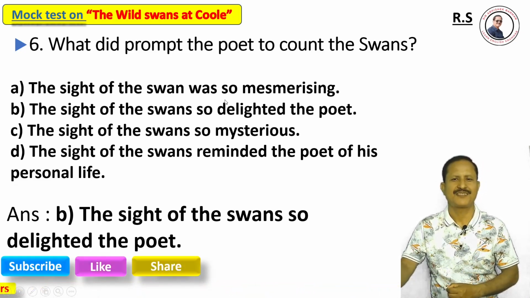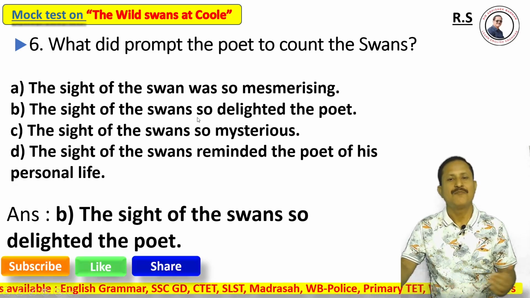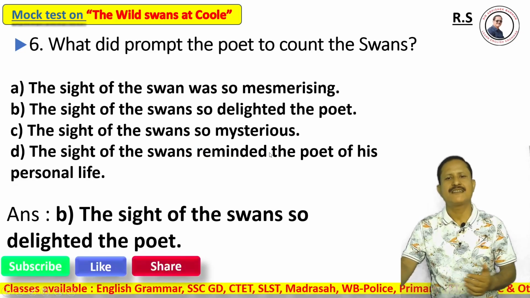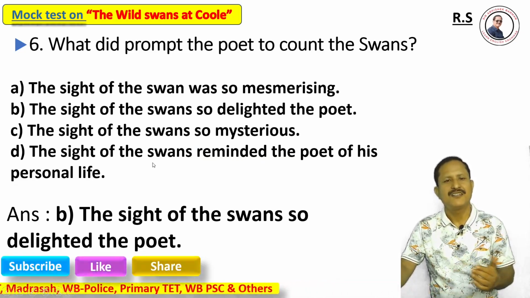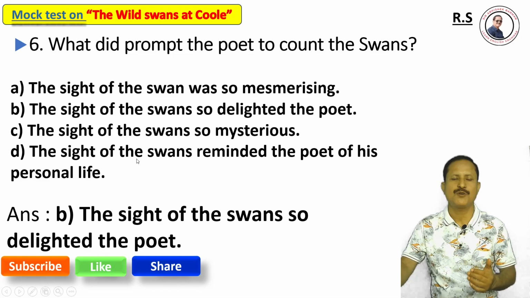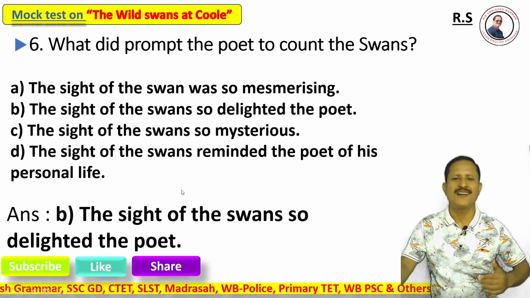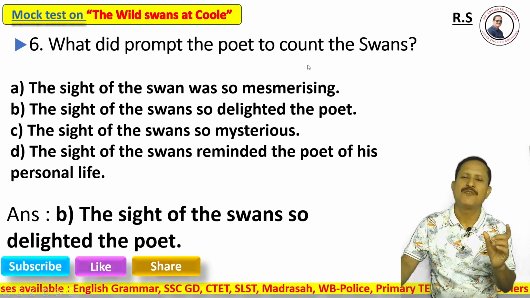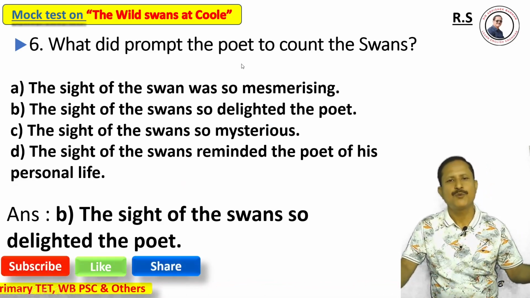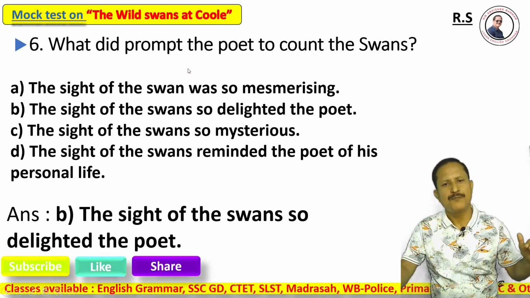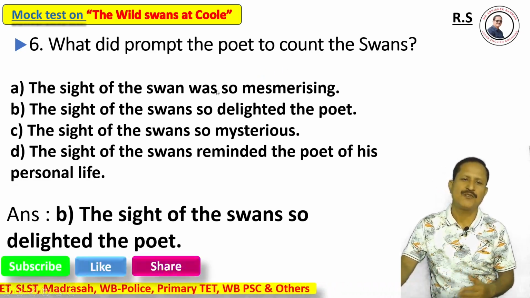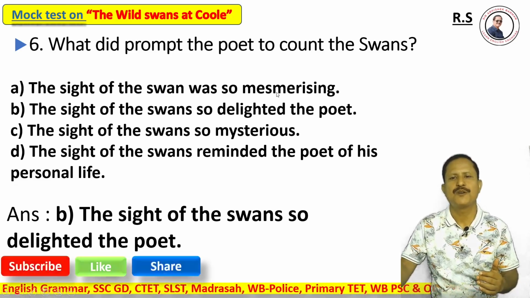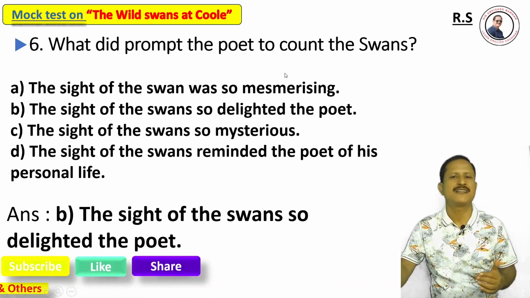But the mesmerizing scene, the mysterious swans, and the reminding of the poet all delighted him so much that the poet was prompted to count the swans. So the absolutely correct answer is option B, the sight of the swans so delighted the poet.